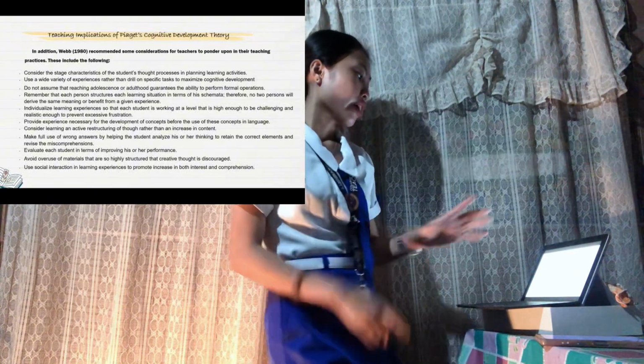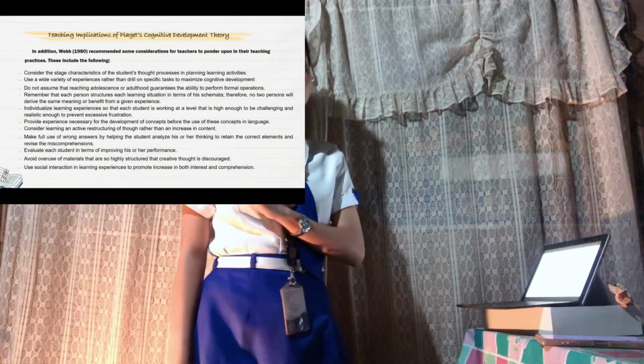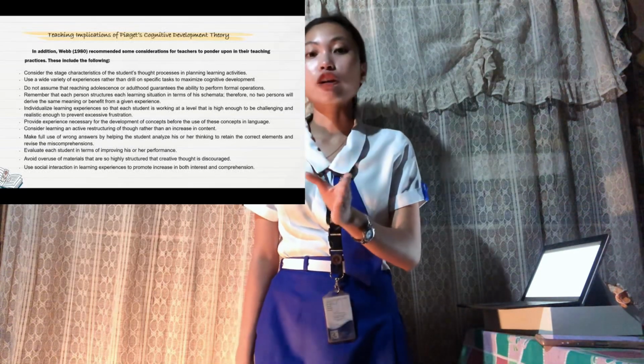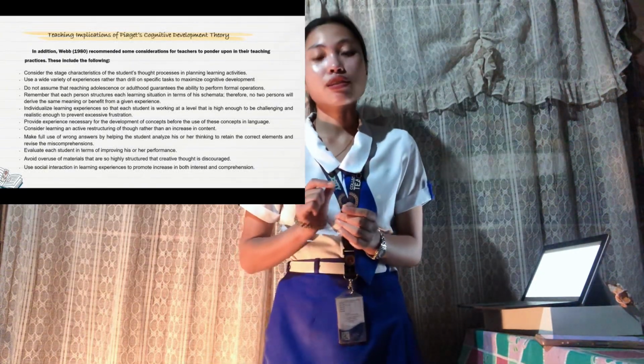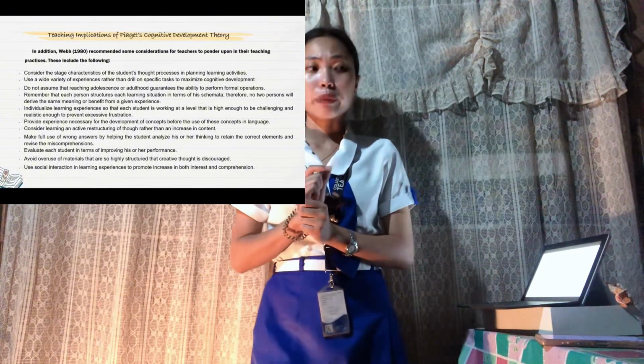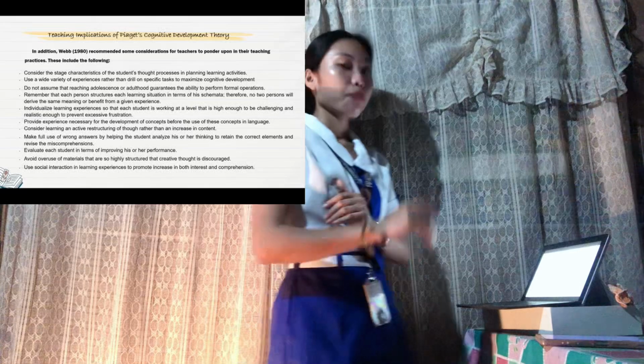Next is evaluate each student in terms of improving his or her performance. Example, track a student's progress over time by noting improvements in their writing skills rather than just giving a single grade for their final paper.